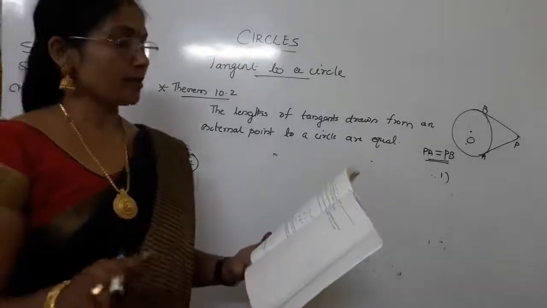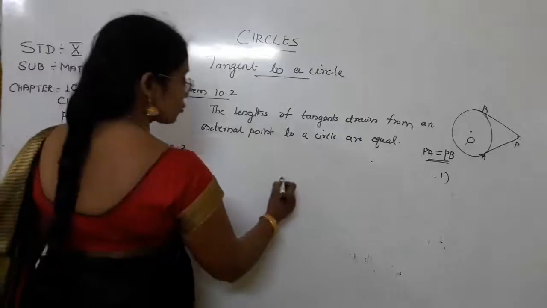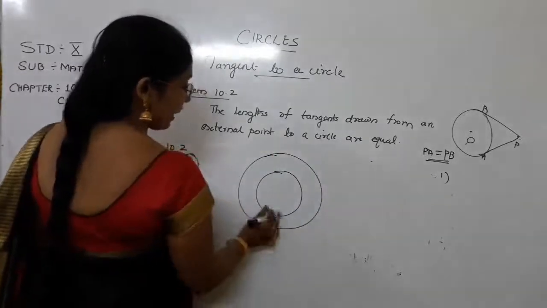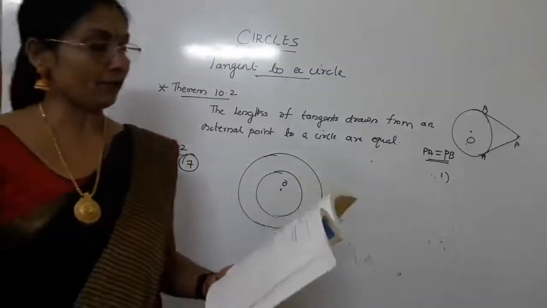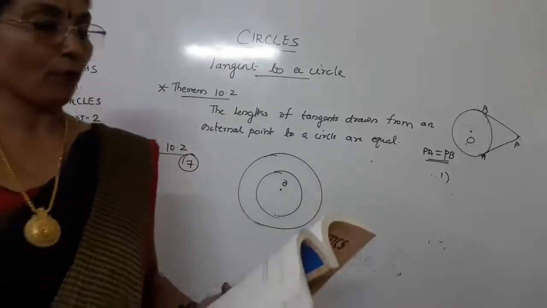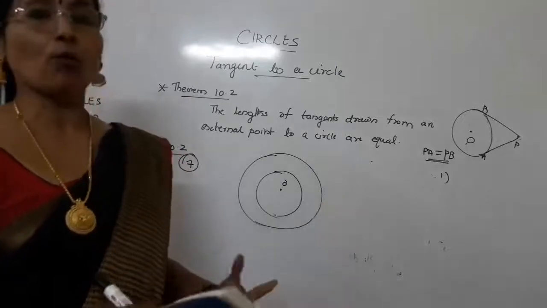Here two concentric circles are of radius 5 cm and 3 cm. So I am going to draw two circles which have the same center and different radii. One is given as 5 cm and the other one is 3 cm. Find the length of the chord of the larger circle which touches the smaller circle.